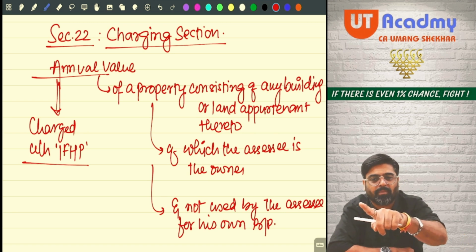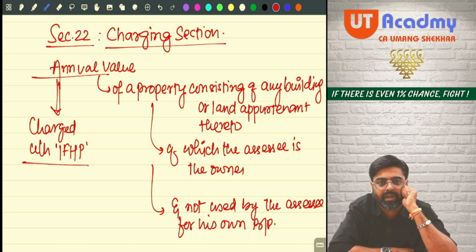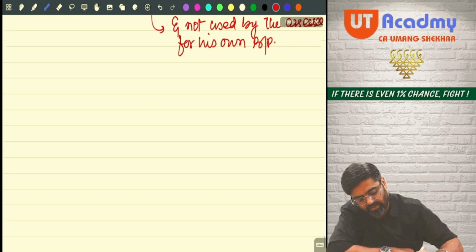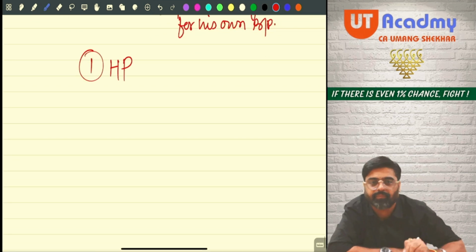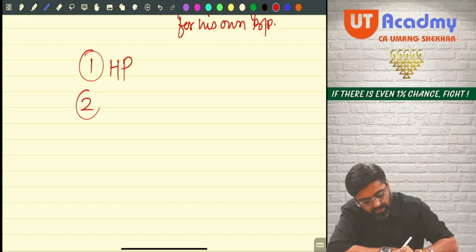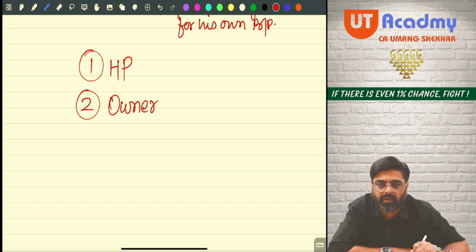So how many such properties can you have? Tell me. Now I will say there are three conditions. First condition is you should have a house property. Second condition is you should be the owner of the house property.